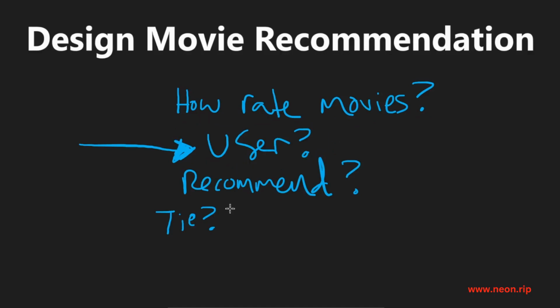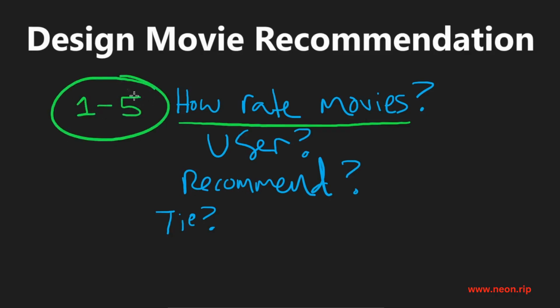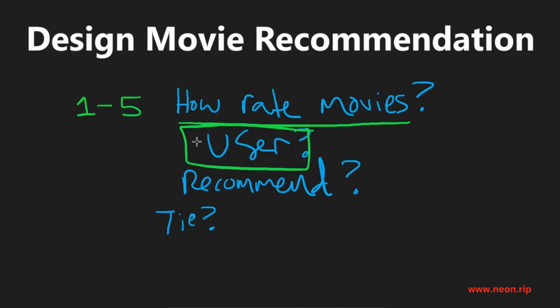Well, to answer most of these questions, how we will rate a movie, we're going to go with a star system. So 1 through 5 stars, or a movie could be unrated if a user just hasn't rated the movie yet. Users will be responsible for rating movies. They will be the ones providing the 1 through 5 star rating.